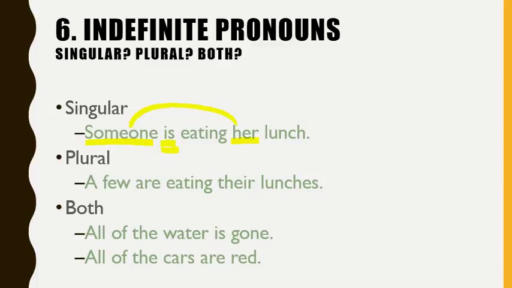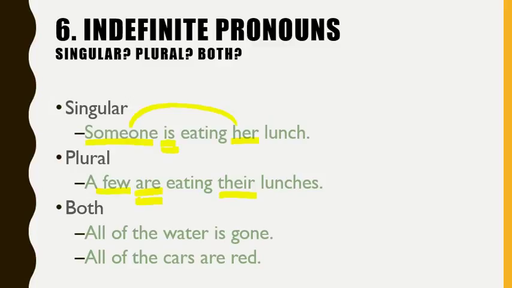All right. Some pronouns are always plural, like few. Few, both, these words are countable things that we're talking about, and few always means there are several countable things out there. So we have to say few are eating their lunches, in the plural.